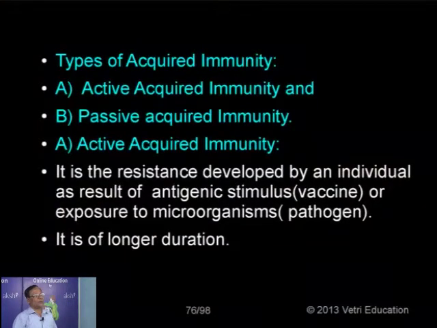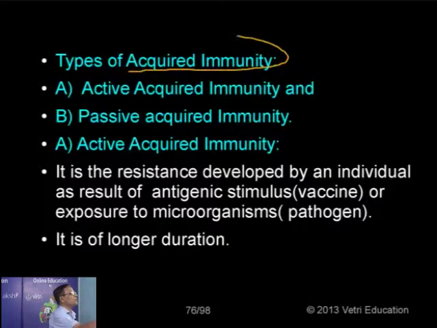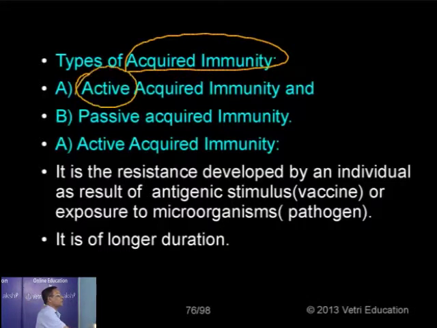Now let's take up the types of acquired immunity. We have seen the two major classes: natural or innate, non-specific; then acquired, specific or adaptive. Now let's pass on to the second classification, proceeding towards the acquired immunity. It is once again classified into two types. One is active and the other is passive.